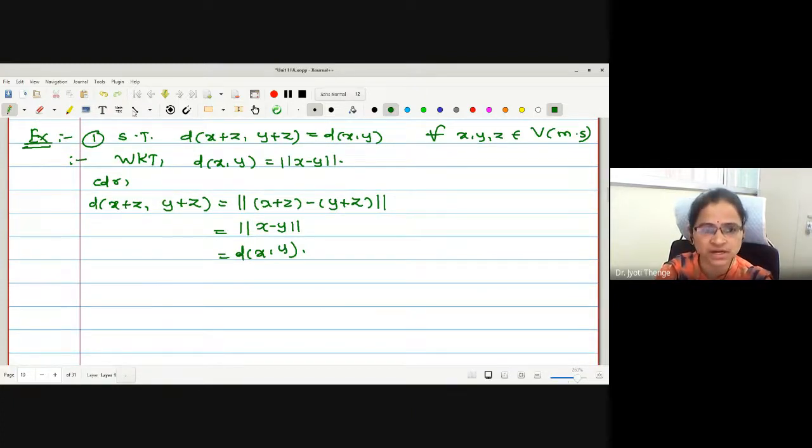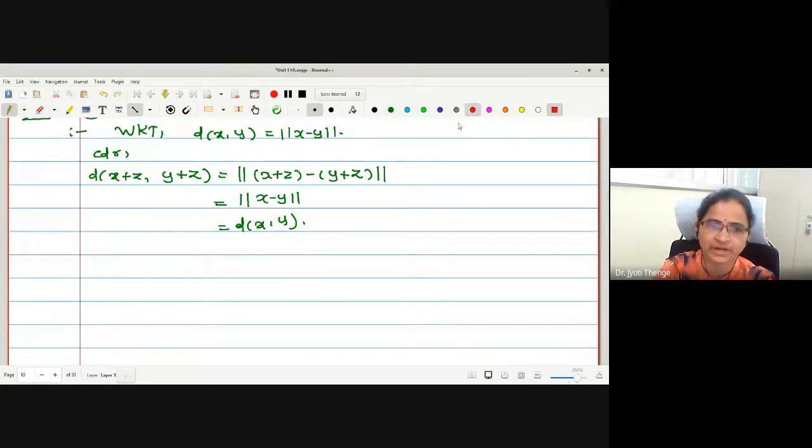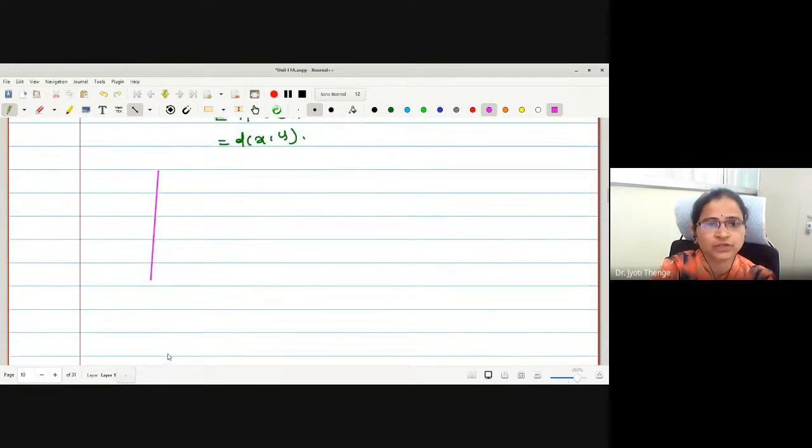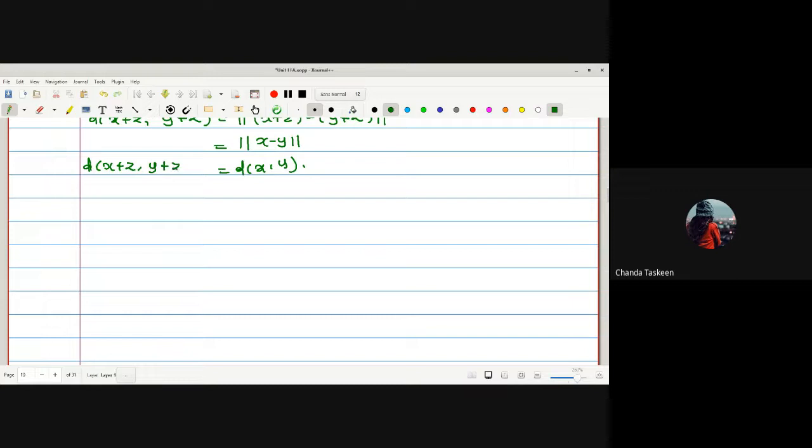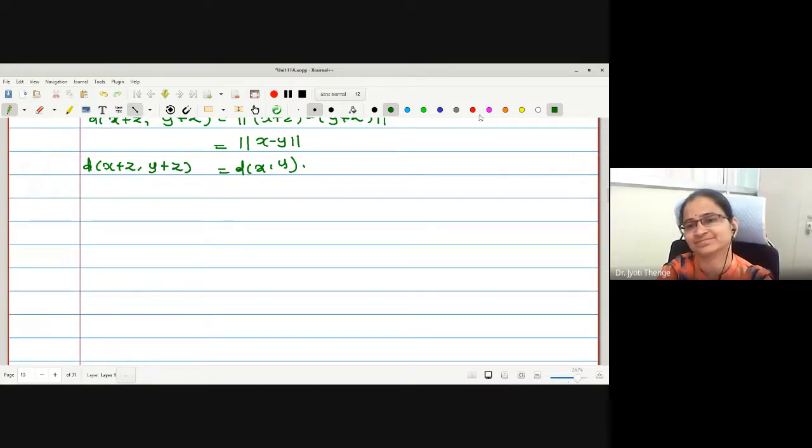Now it's time to understand this by geometry. If you feel geometry is important, then only I will tell. If you don't need it, I can skip this part. Yes, students? Please tell. Sure? Yes, ma'am. Otherwise, some students may feel that it is not necessary to understand the geometry always, and proving the example is sufficient for us. If you feel so, please tell me.